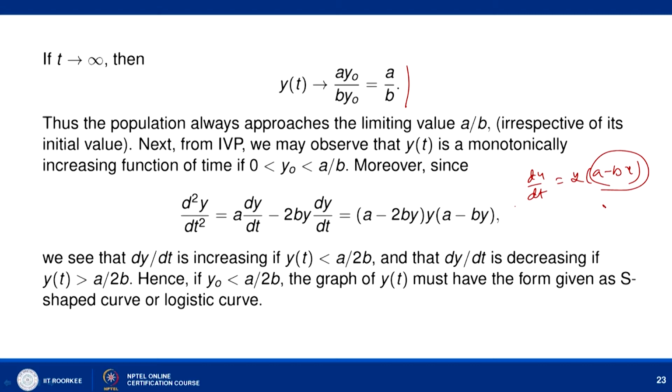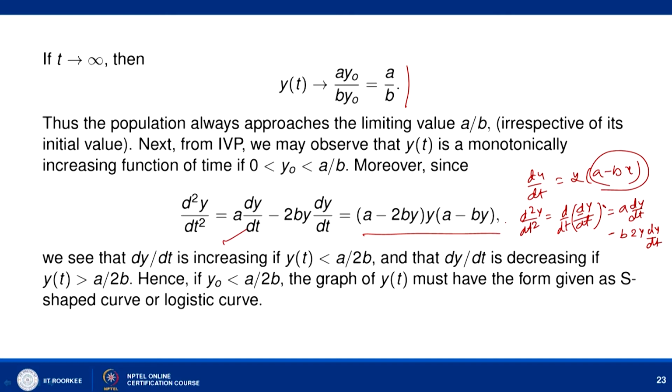And also we can verify that if we take d2y by dt square, it is equal to d by dt of dy by dt, and that is nothing but a dy by dt minus b 2y dy by dt, and if you simplify you have a dy by dt minus 2b y dy by dt, and if you put the value of dy by dt, you can write down d2y by dt square as a minus 2by times a minus by.